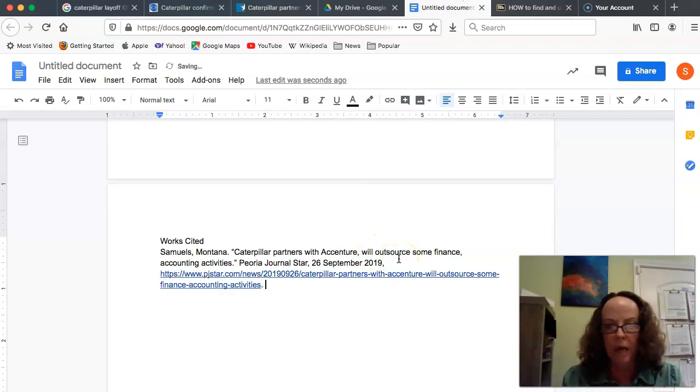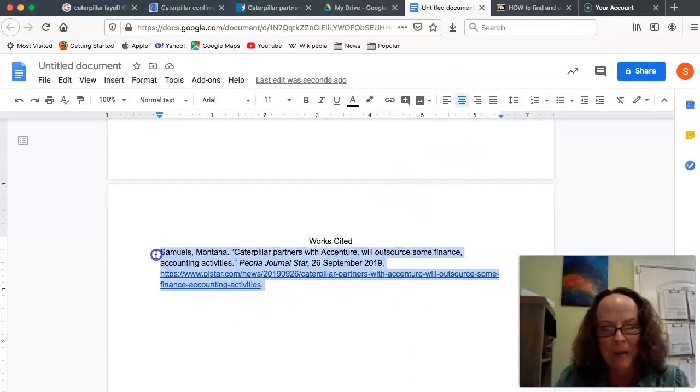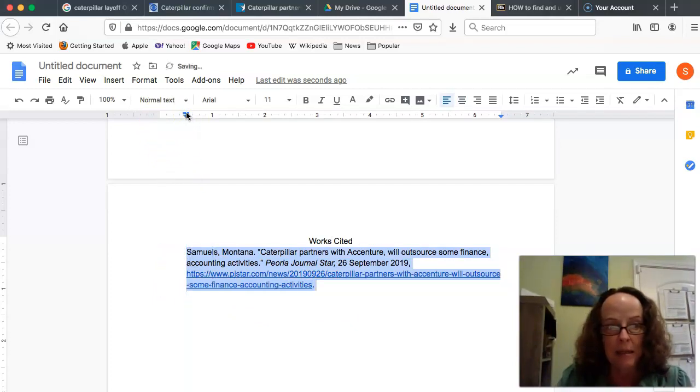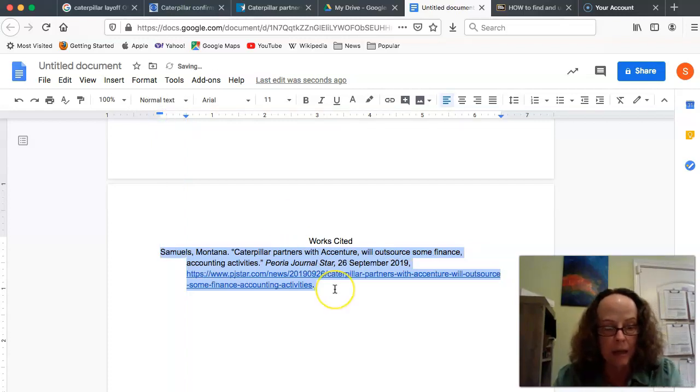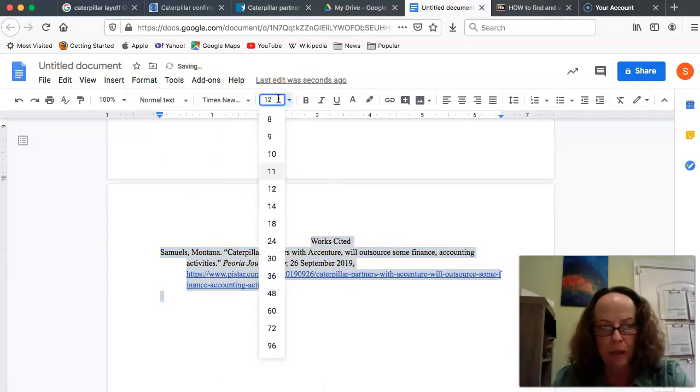Even though I haven't done my formatting, I'm already protected against accidental plagiarism because I've put in all the right information. So even if I have something that's not in the right font or not centered correctly, that's fine. That's just a little mechanical error. But I haven't accidentally plagiarized. So that's the good news about finding out how to do this stuff and getting more practice. I'm going to go up here. I happen to be in Google Docs, and I'm going to do my little indent so I can bring stuff back. Now I'm going to change the font just while I happen to be working on it. Some people do this way later. That's okay too. Completely up to you when you want to do that.